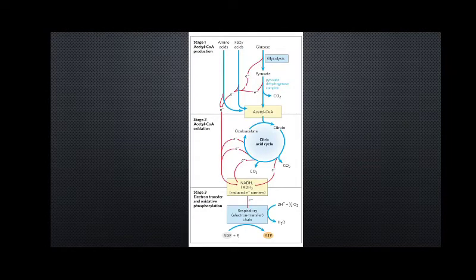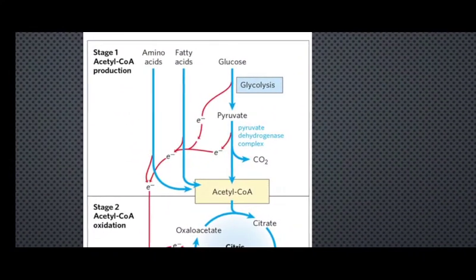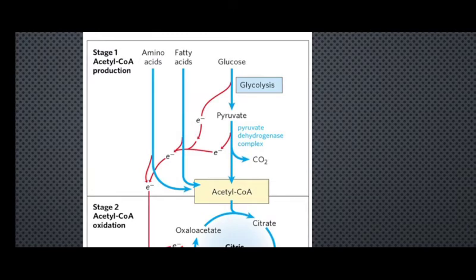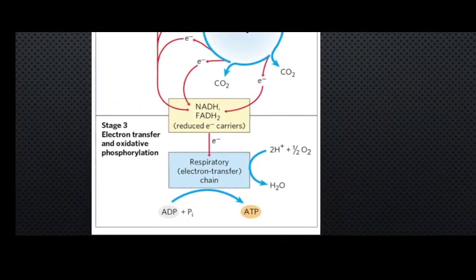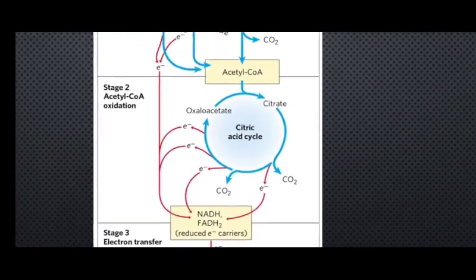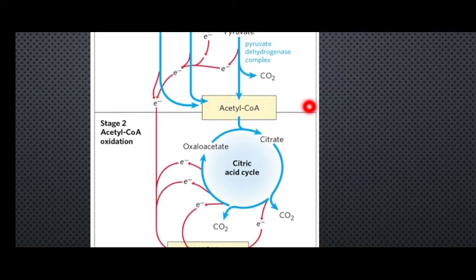So the process of energy generation is not exclusive to glucose. Glucose, as we know, undergoes glycolysis, producing pyruvic acid or pyruvate, which, with the help of the pyruvate dehydrogenase complex, gets converted to acetyl CoA. Finally, this acetyl CoA enters the citric acid cycle, which produces all the necessary components that ultimately lead to the production of ATP via the electron transport system and oxidative phosphorylation. Now, this whole energy generation process is dependent on the production of this molecule, acetyl CoA.